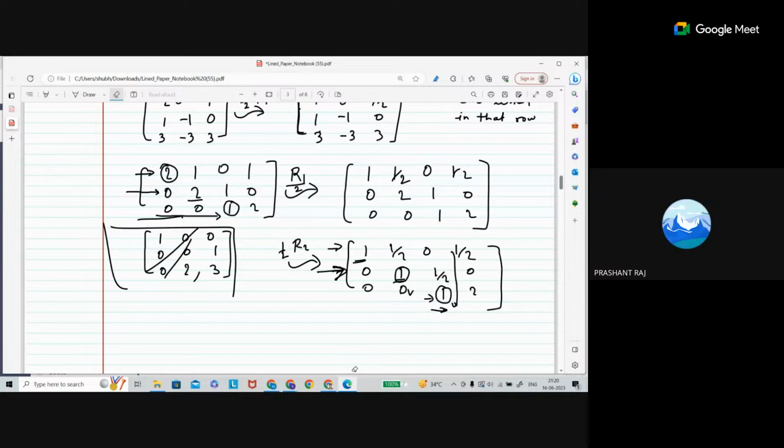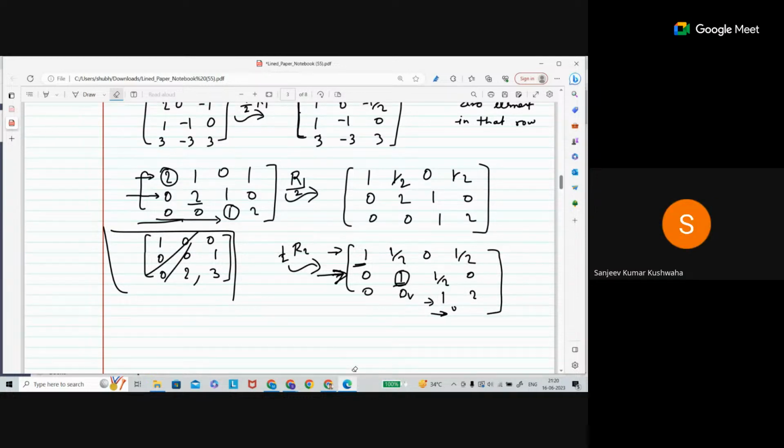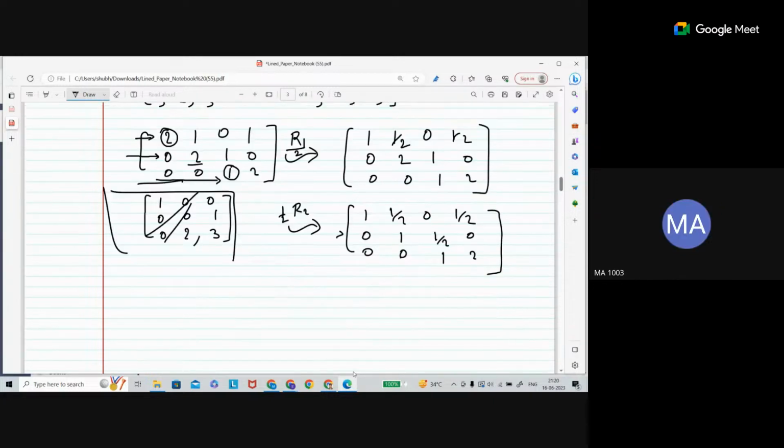Sir, suppose in the last row the third element was not 1, suppose it was 0, then we have to convert it into 1? If it is 0, it is still fine.